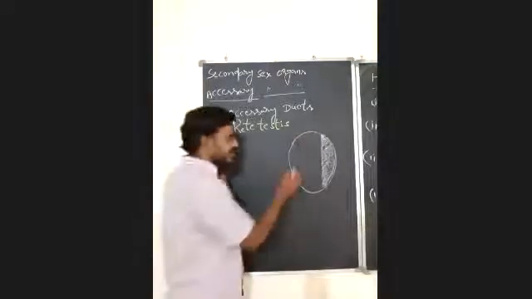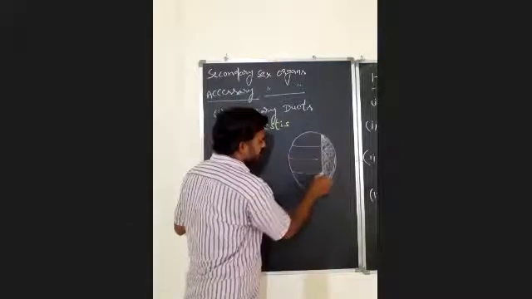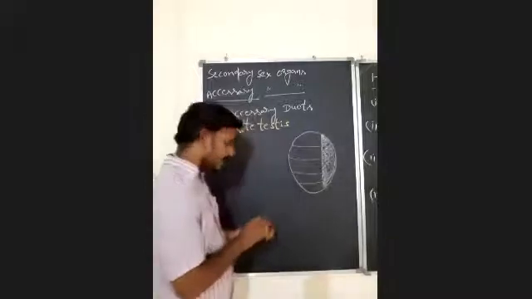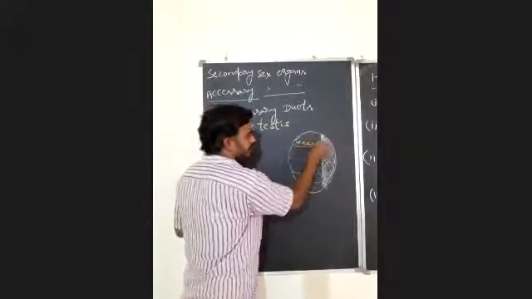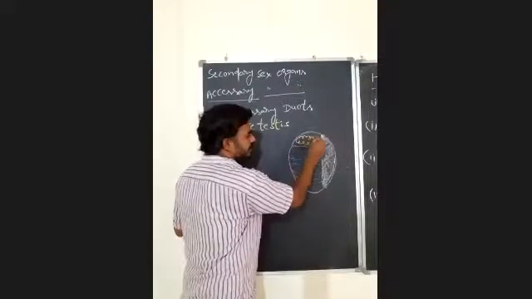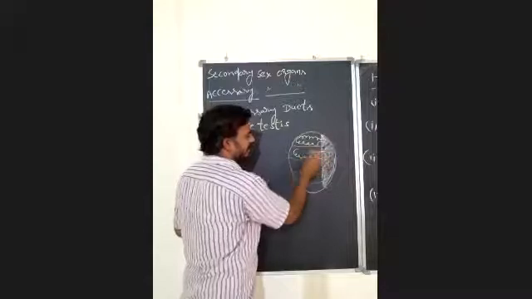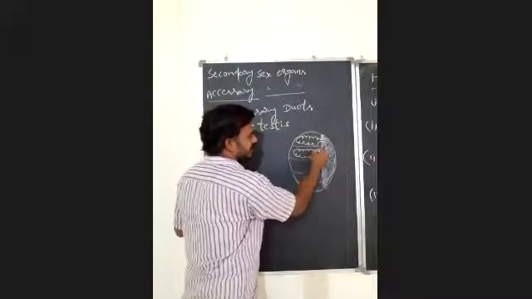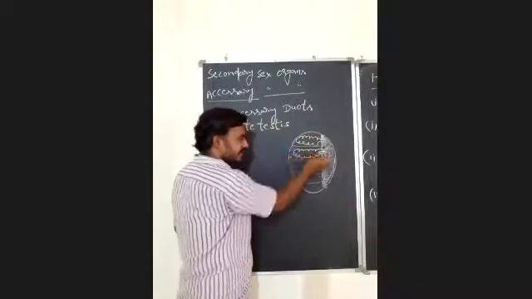See, in the mediastinum testis, what will happen? The seminiferous tubules present here, as I told you, have a closed end at one side and an open end at the other.